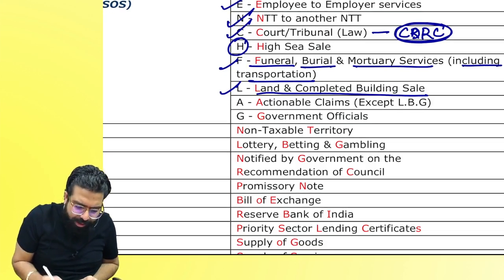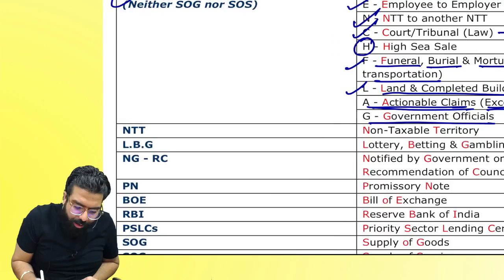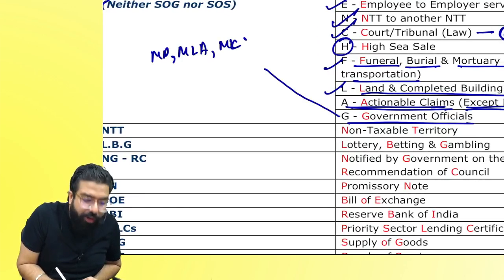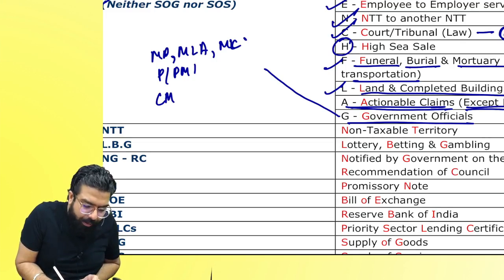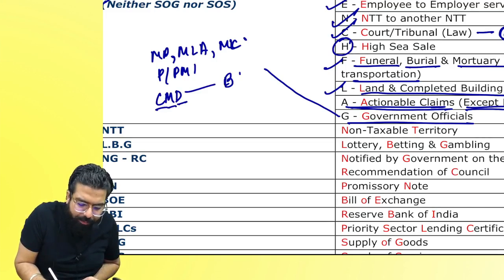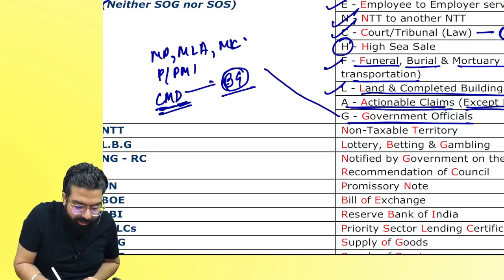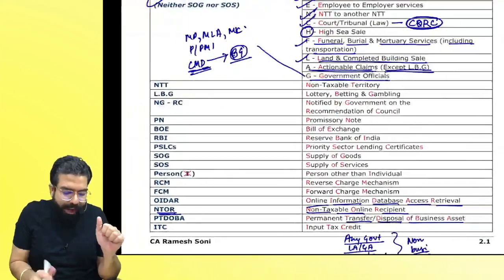The next one over here is actionable claim other than lottery, betting and gambling. G for government official. G for government official means services of MP, MLA, MLC, correct? Constitutional post holders like President, Prime Minister, etc. Or, if there is a chairman, CMD, chairperson, member or director of a body which is established by the government, where this person is not an employee, then also his services will be neither supply of goods nor supply of service. What is BENCH FLAG, everyone?